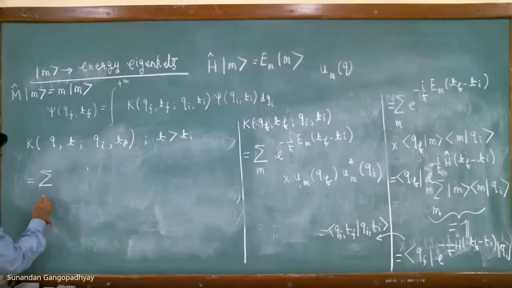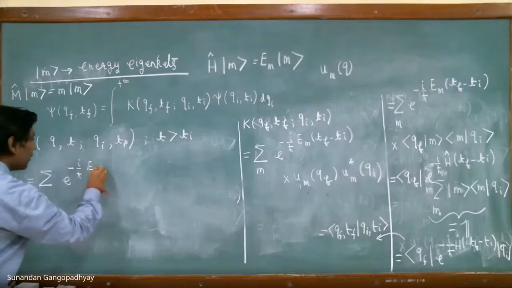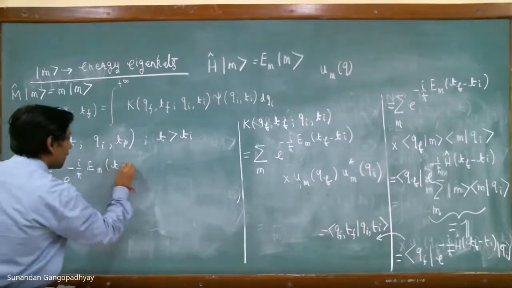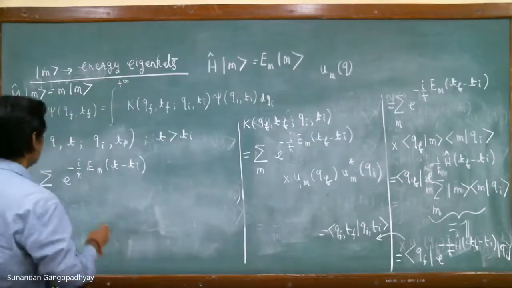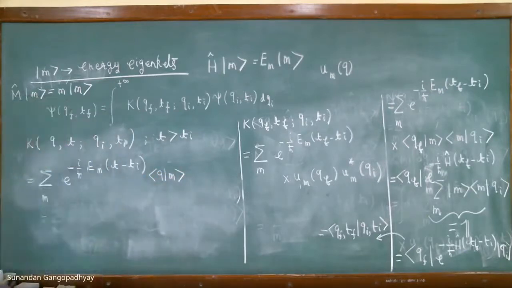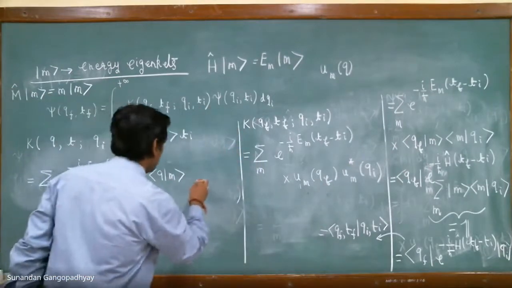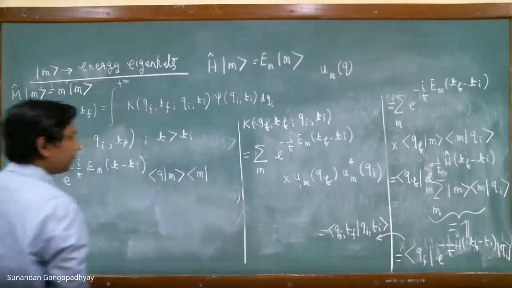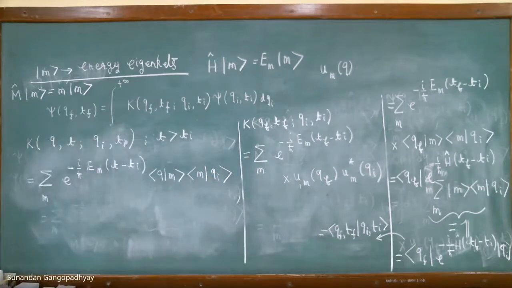You can write this down as e to the power of minus i by h bar E_n (T minus Ti), and then we have this expression for this, which is U_n(Q), and this is U_n star (QI). So this is the expression for this propagator.